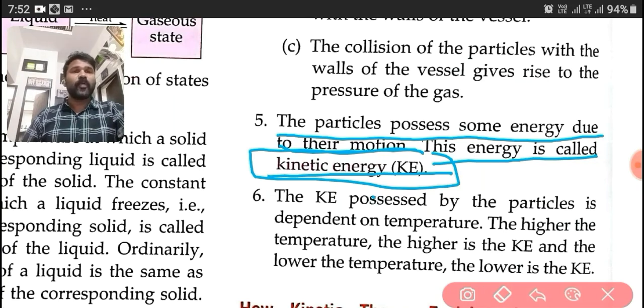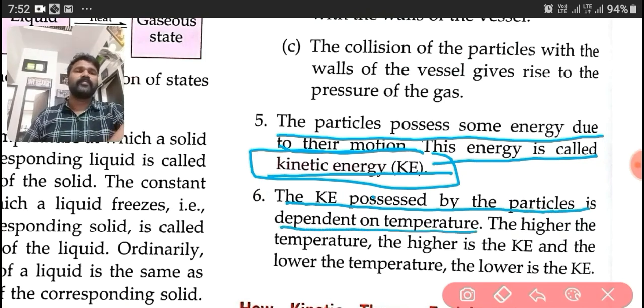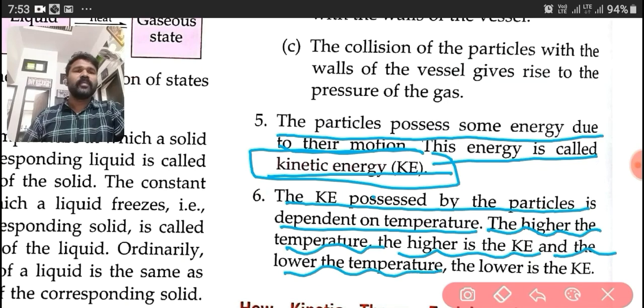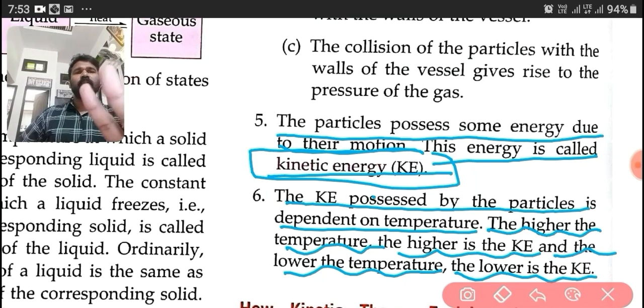Now next, sixth point: the kinetic energy possessed by the particle is dependent on temperature. The higher the temperature, the higher is the kinetic energy. The lower the temperature, the lower is the kinetic energy. So the kinetic energy possessed by the particle is dependent on temperature. If the temperature is high, the kinetic energy is also high. If the temperature is low, the kinetic energy is also low.